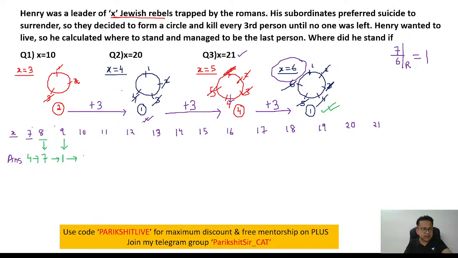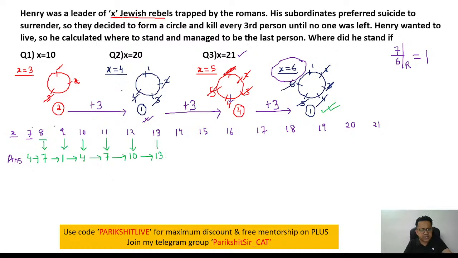Do plus 3 again. What will be the answer? 1 plus 3, 4. In a circle of 10 people, do we have number 4? Absolutely. 4 will be the answer. Next, do plus 3 again. 4 plus 3, 7. In a circle of 11 people, do we have person number 7? Absolutely. 7 will be the answer. Just keep doing plus 3. 7 plus 3, 10. In a circle of 12 people, do we have person number 10? Absolutely. Next, 10 plus 3, 13.